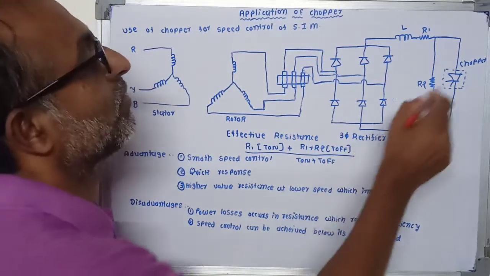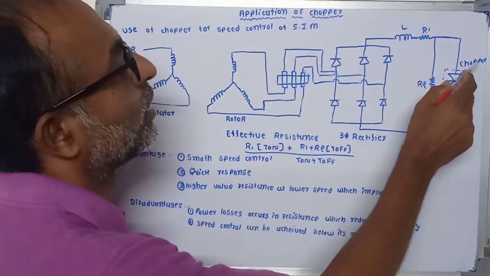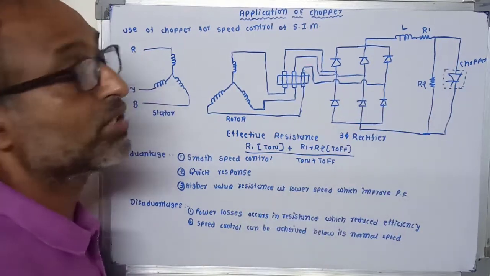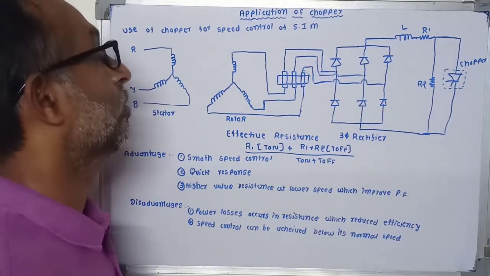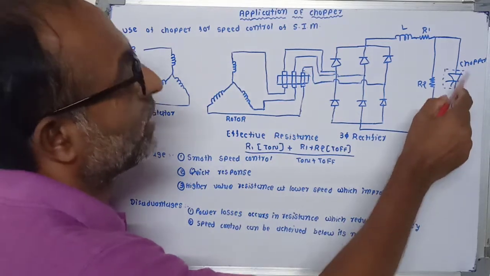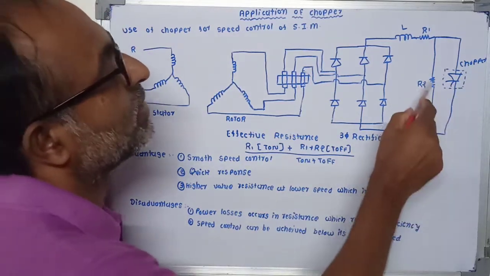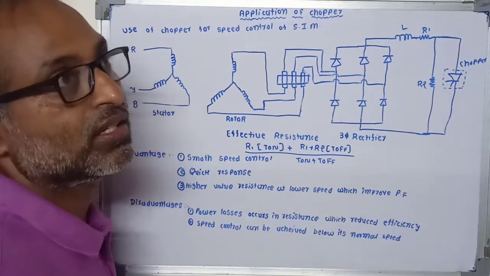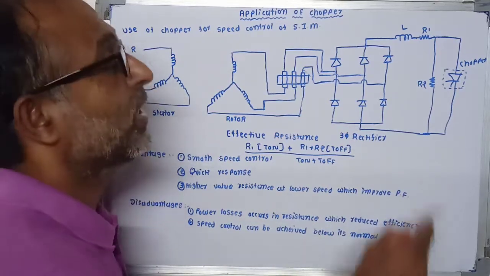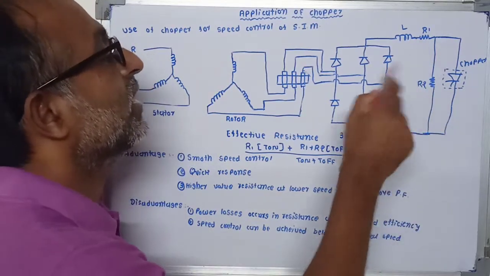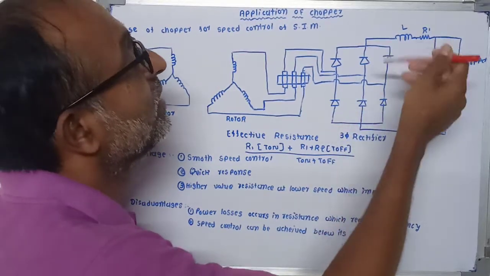So by changing the on time of this chopper, we will get a different speed of the motor. When your chopper is on, the resistance R2 is short circuited. Then only R1 resistance is connected as rotor resistance in the circuit.